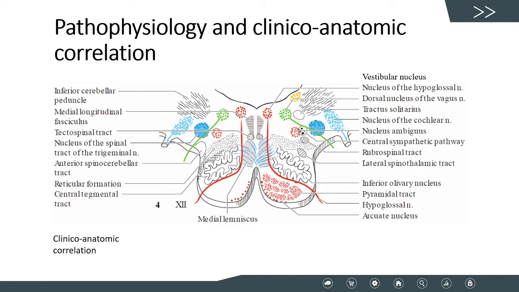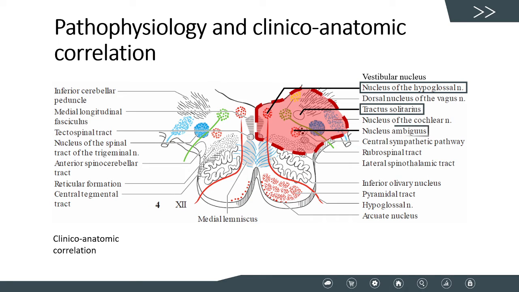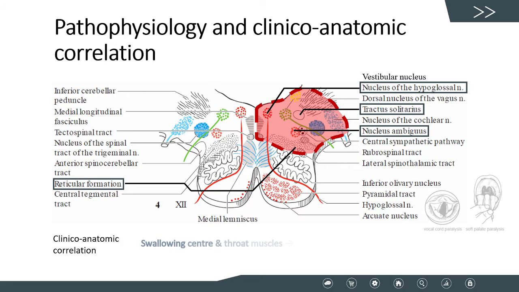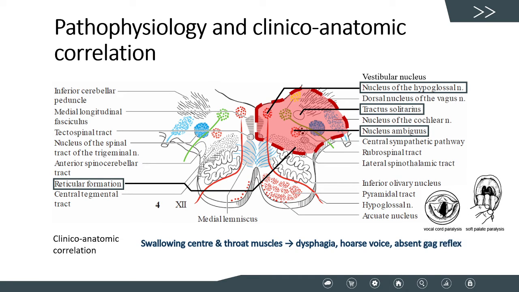So, what is the pathology of Wallenberg syndrome, and how does it cause the clinical presentations? Ischemia to the dorsal lateral medulla, which is highlighted in red, results in the dysfunction of all structures in that area. The hypoglossal nucleus, tractus solitarius, nucleus ambiguus, and the reticular formation are all involved in the swallowing center. Their damage leads to ipsilateral laryngeal, pharyngeal, and palatal hemiparesis,